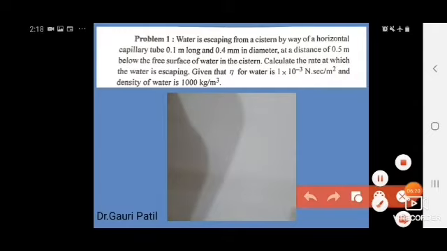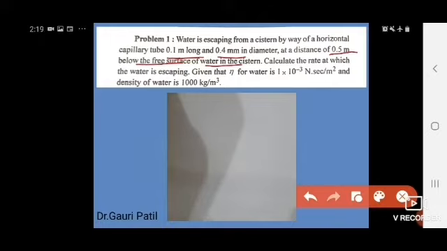The horizontal capillary tube has length 0.1 meter and diameter 0.4 mm, and it is at a distance of 0.5 m below the free surface of water in the cistern. Calculate the rate at which the water is escaping. Here, what are the given values?